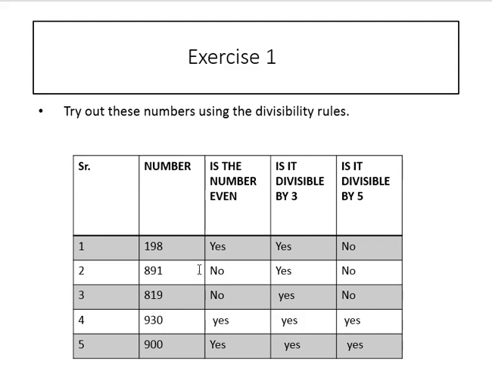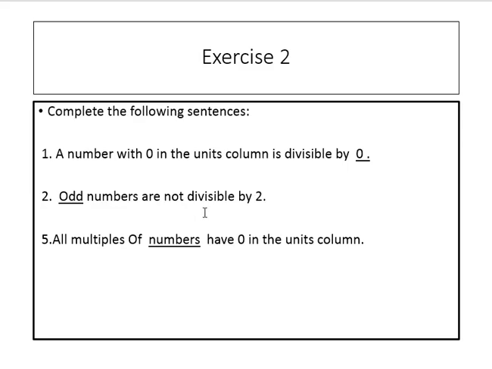891. Is the number even? No. 1 is an odd number, so it is not divisible by 2. Divisible by 3? Yes. 3 2s are 6, carry 2, 3 7s are 21, 3 9s are 27, and 2 3 7s are 21. Yes.